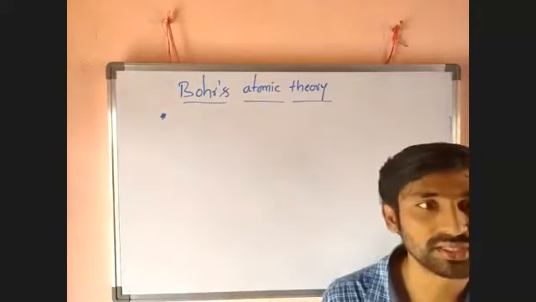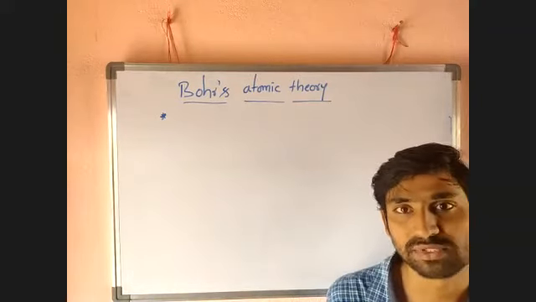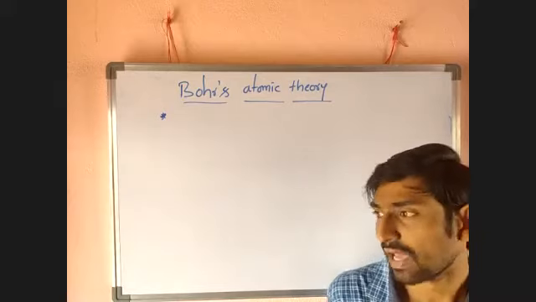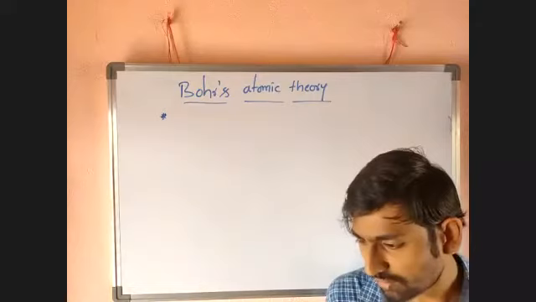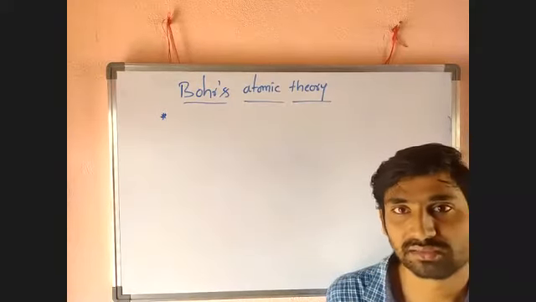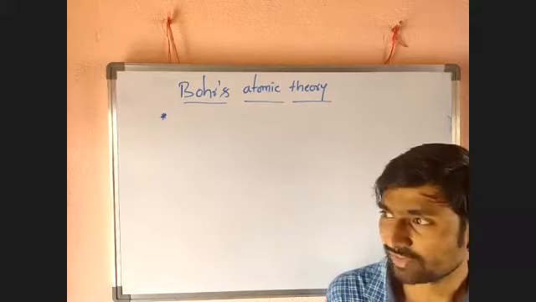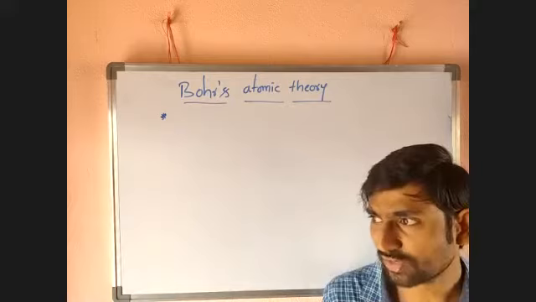It falls into the nucleus, and the atom will collapse. If that happened, there would be no atom in this entire universe, because every electron revolves around the nucleus. If it falls into the nucleus,